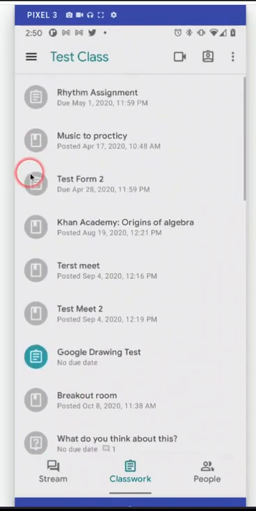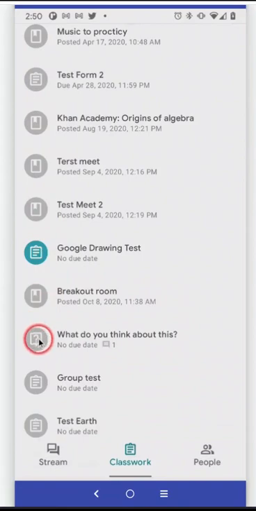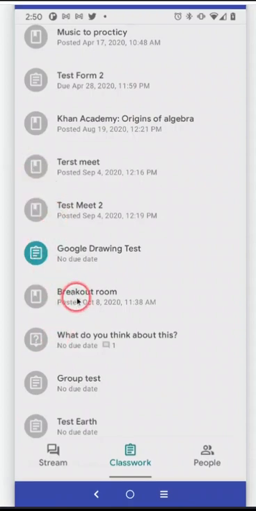The different symbols: this symbol here that looks like a clipboard is an assignment or a quiz. This one that looks like a book is a material that the student has to look at, but they don't have to do anything or turn anything in. And if we scroll down, we can see the question mark. This is like a discussion question. We will go over these in a separate video and what they look like, but that's what they are.